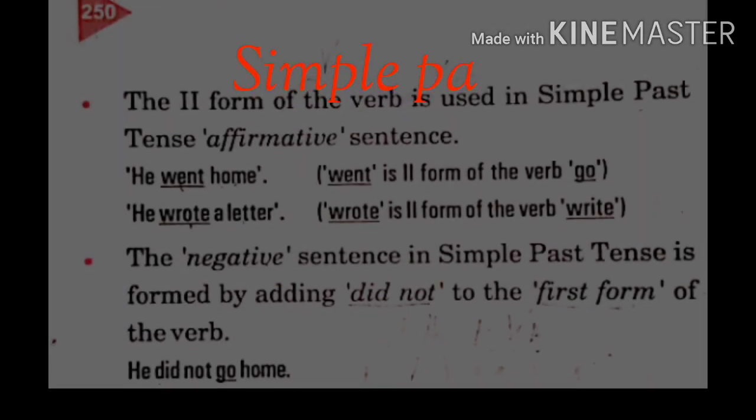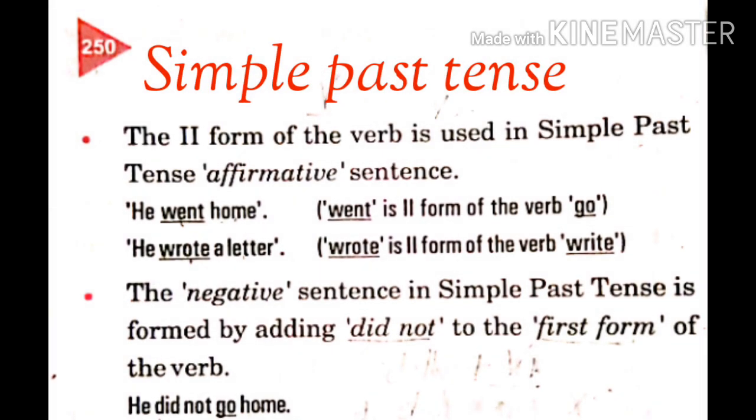Now let's start with the simple past tense. If you have BBC, open your book at page 250. Children, in simple past tense, we use the second form of the verb. Like, he went home. Went is the second form of go. He wrote a letter. Wrote is the second form of write.